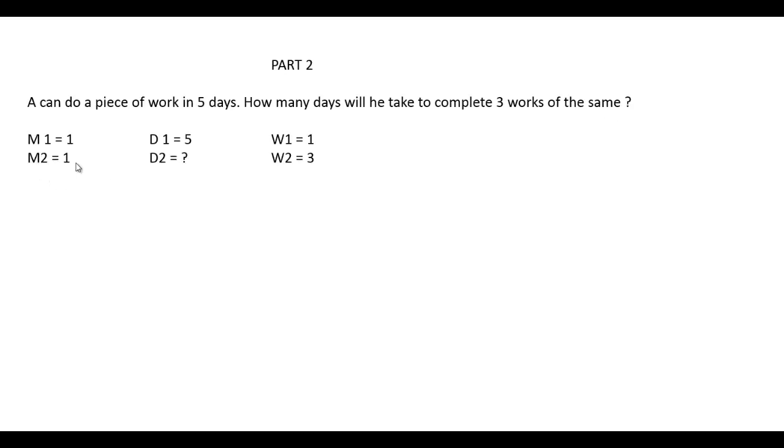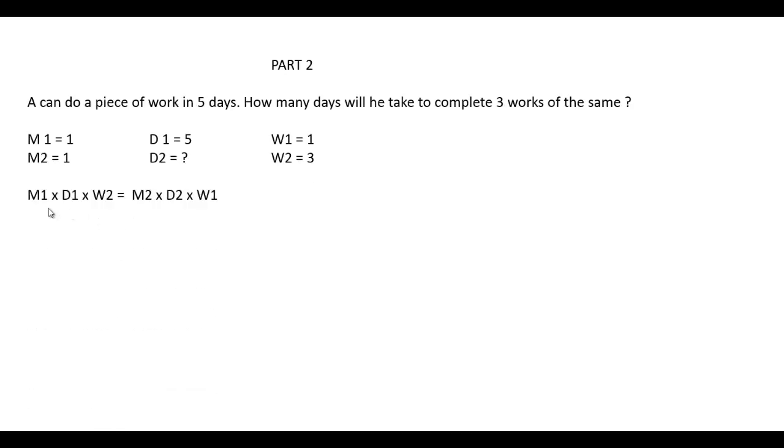So here M2 is equal to 1 because the same person is doing the work. Number of days that you have to calculate, and the number of works in the second case is 3 works, and therefore W2 is equal to 3. So M1 is 1, D1 is 5, W1 is 1. In the second case M2 is 1, D2 that we have to calculate, and W2 is equal to 3.